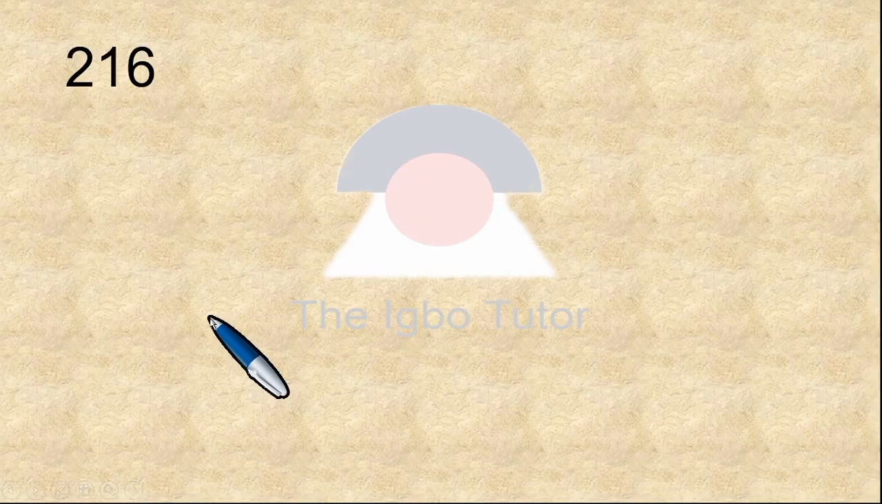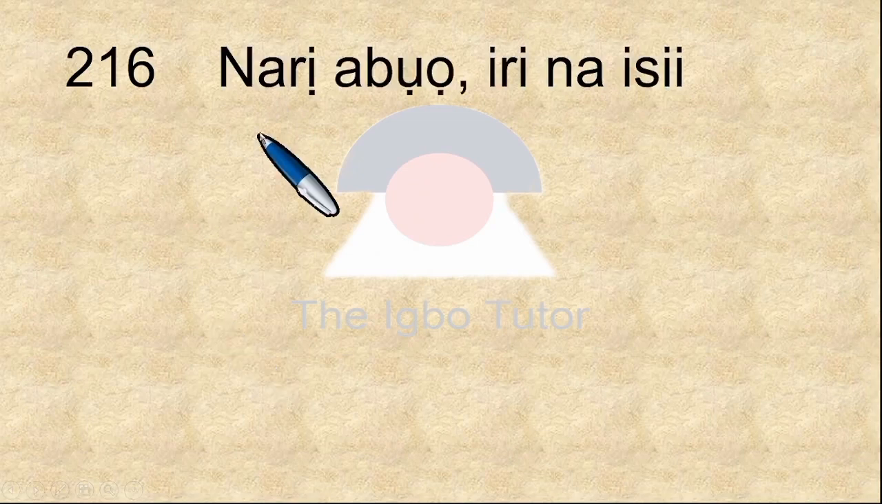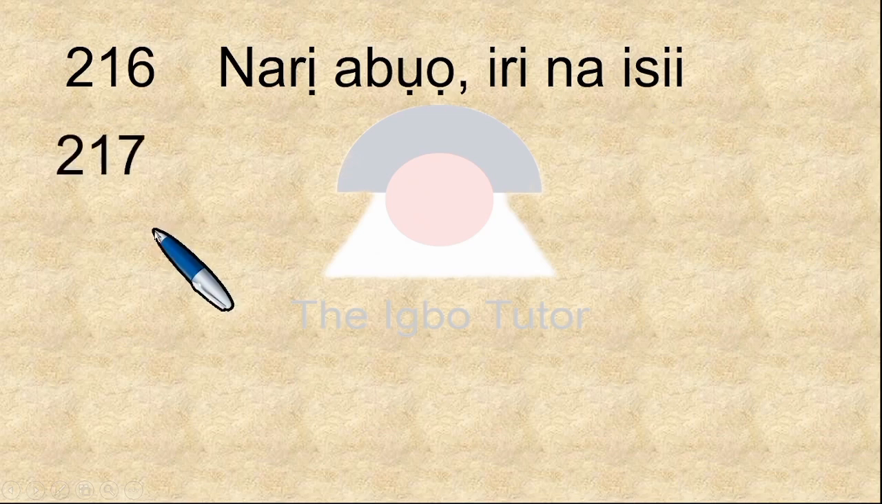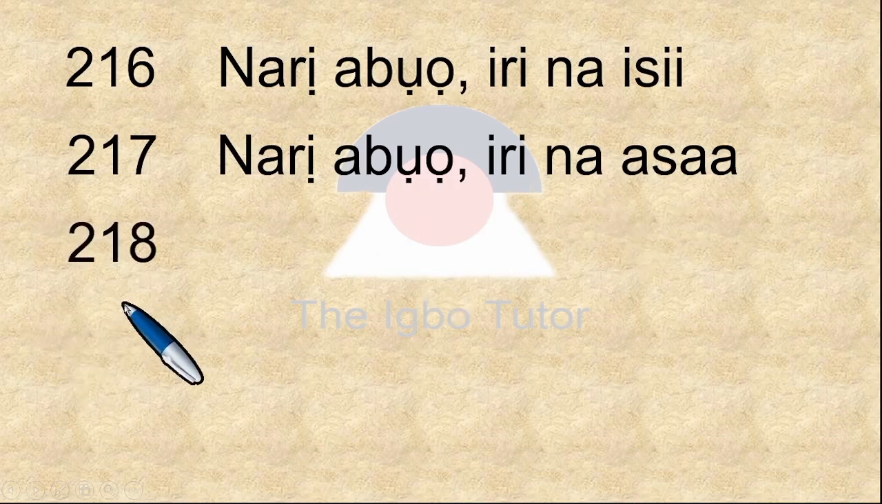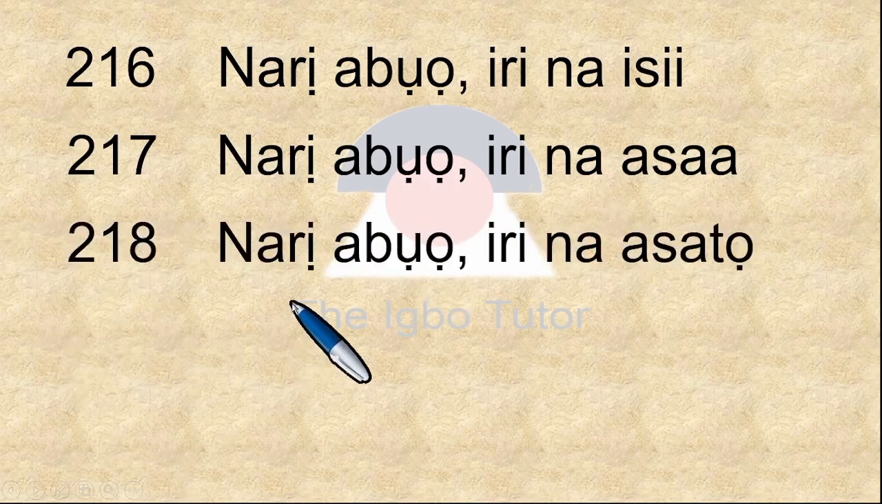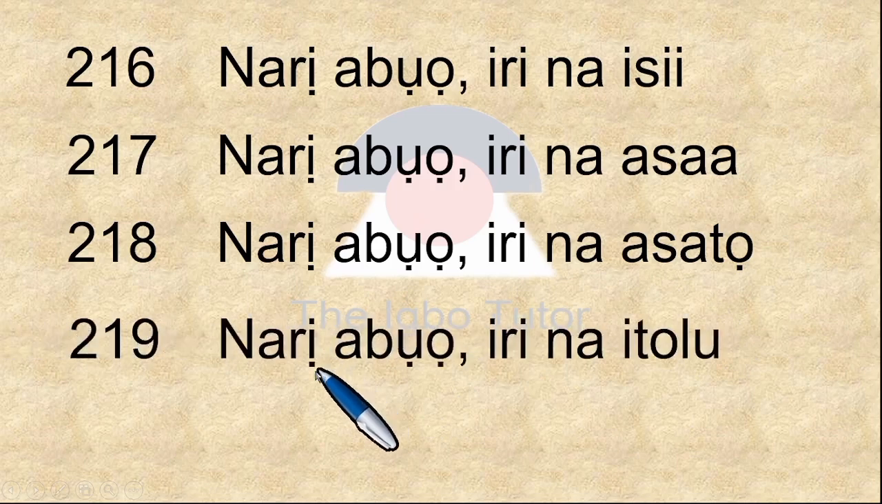And here we have 216. This is narị abụọ iri na isii. 217. It is narị abụọ iri na asaa. And then 218, we have narị abụọ iri na asatọ. 219, narị abụọ iri na itoolu.